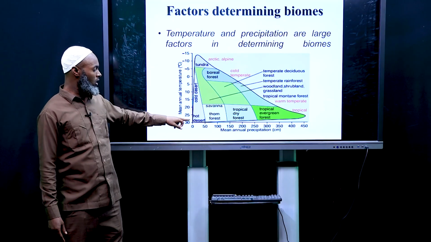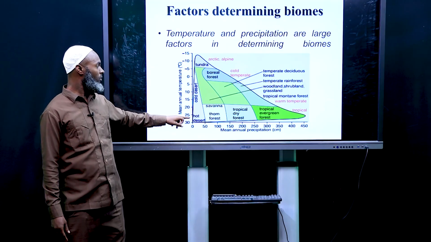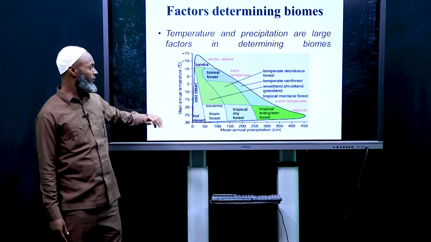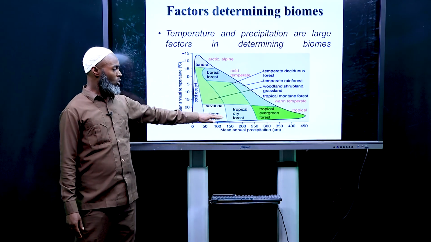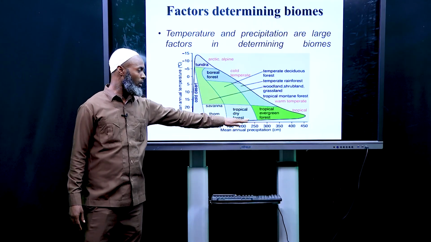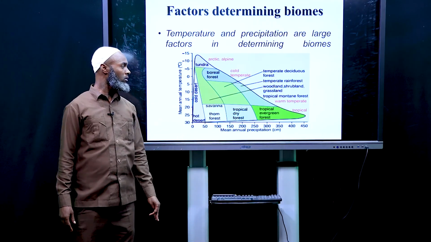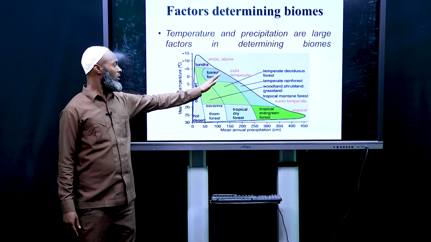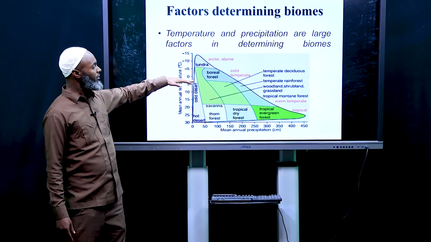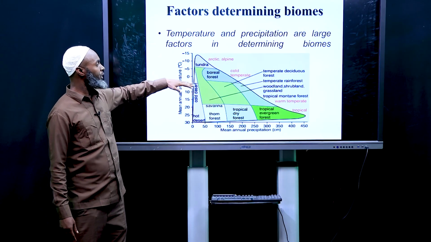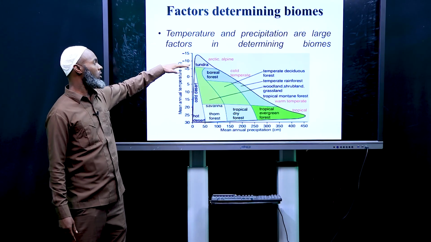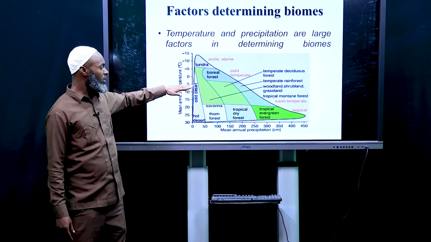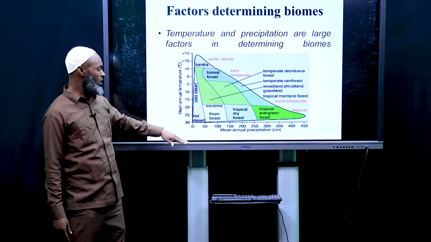Now here you can see the hot deserts, and here you can see tundra, savanna, tropical dry forest, tropical evergreen forest. The area from here is cold and the temperature will become negative, and the temperature will increase here.